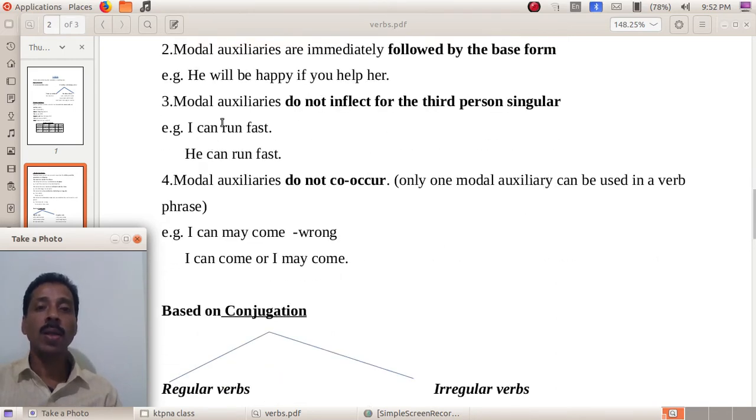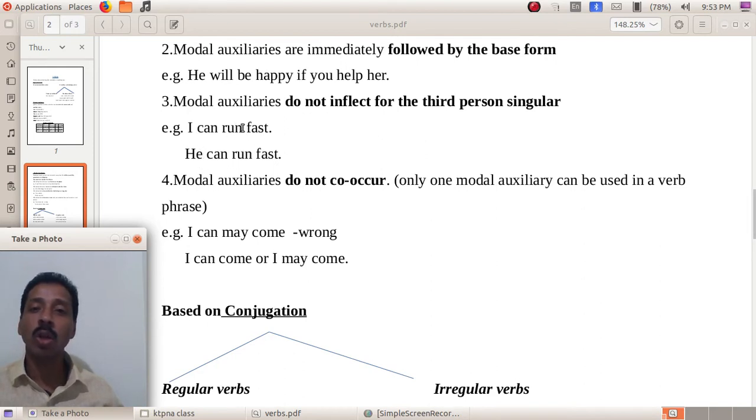Third one, modal auxiliaries do not inflect for the third person singular. What's the meaning of that? In the case of third person singular, especially in present tense, the forms will change. For example, I run fast. But if it is he, he runs fast. Run and runs. That's why we say it inflects according to the person. But here you can see, even though it is I or he, there is no change.